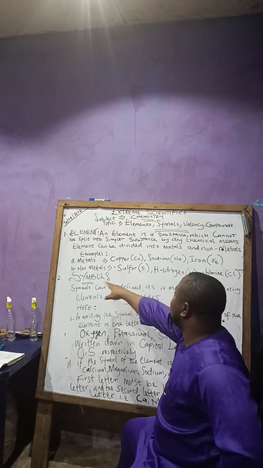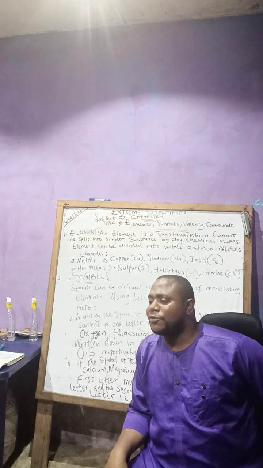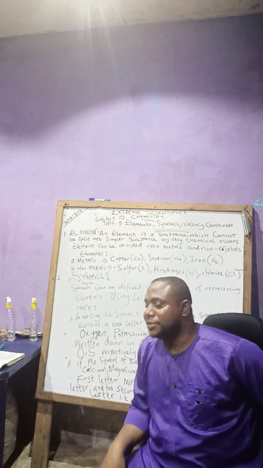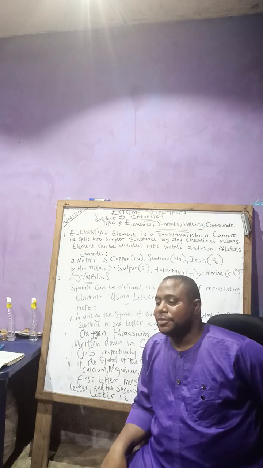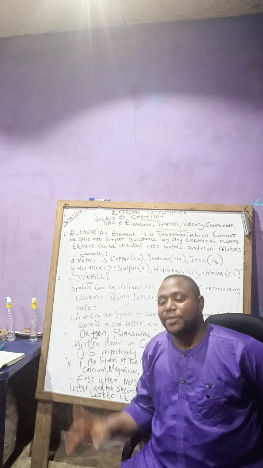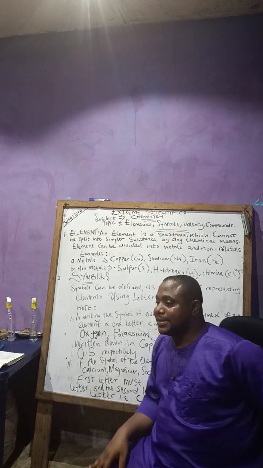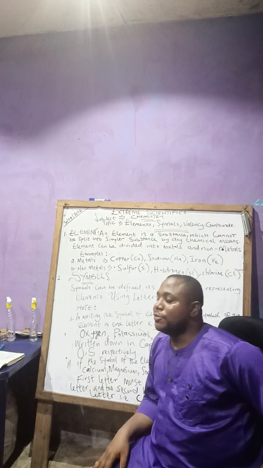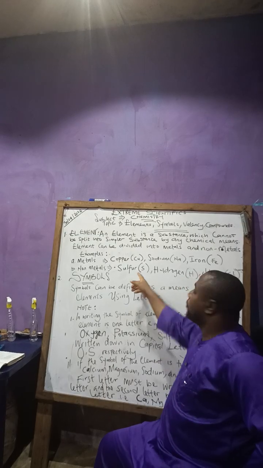The next one, non-metal, we have sulfur. How many of you used to bring out sulfur from the bottle? Raise up your hands. Everybody does that. If you eat beans, that gas that comes from your farting is called sulfur.